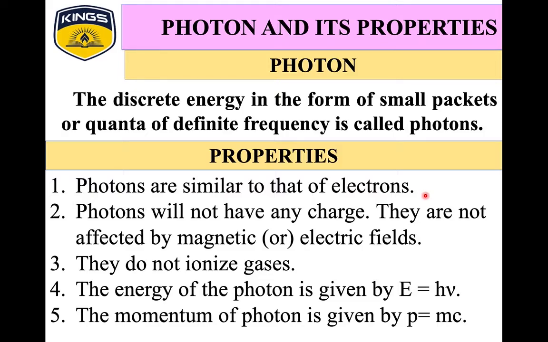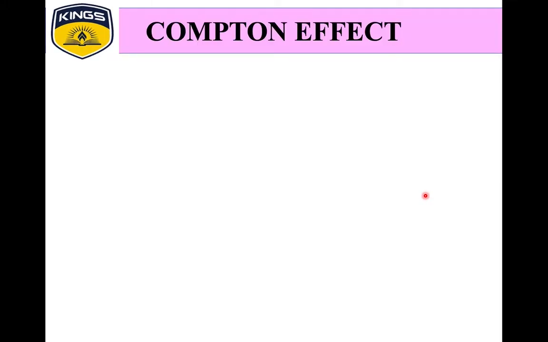They are not affected by magnetic or electric field. Also, they do not get ionized with gases. The energy of photon is given by E equal to h nu. The momentum of photon is given by P equal to m into c.